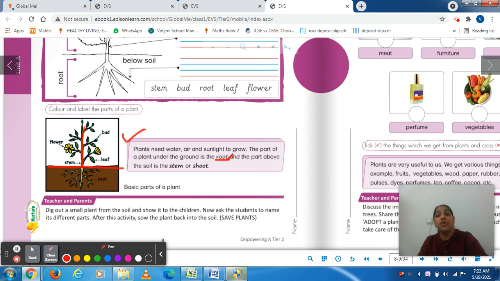So you will write root. Then I can ask, the part of a plant above the soil is called dash. You can say stem or shoot. And if I ask plants need dash, dash, dash to grow, you will write water, air, and sunlight.